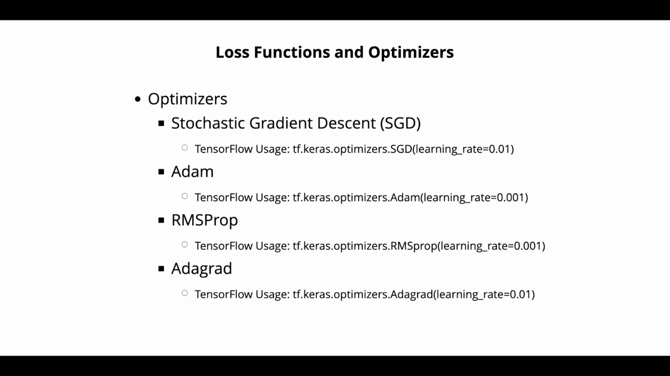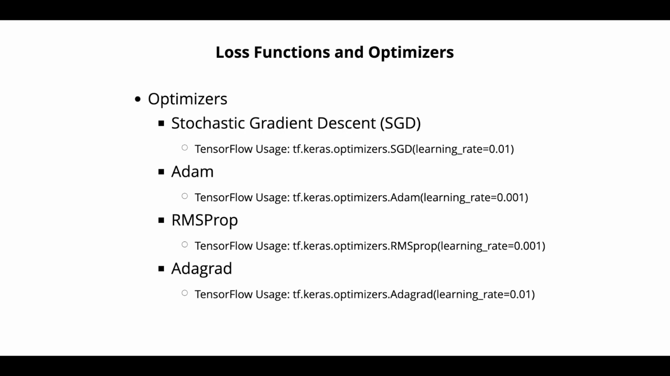Next is Adam, which you probably heard about before. This is the adaptive moment estimation. That's what Adam stands for. It combines the advantages of both AdaGrad and RMSProp algorithms. It adapts the learning rate for each parameter and uses momentum to accelerate training. TensorFlow usage is tf.keras.optimizers.Adam and learning rate equal to 0.001.